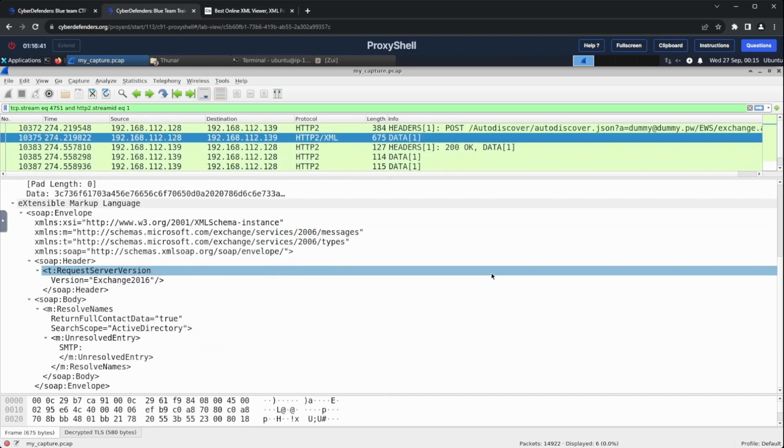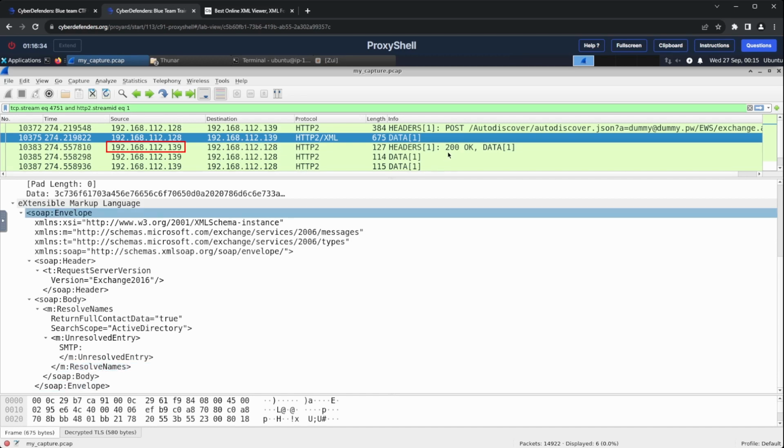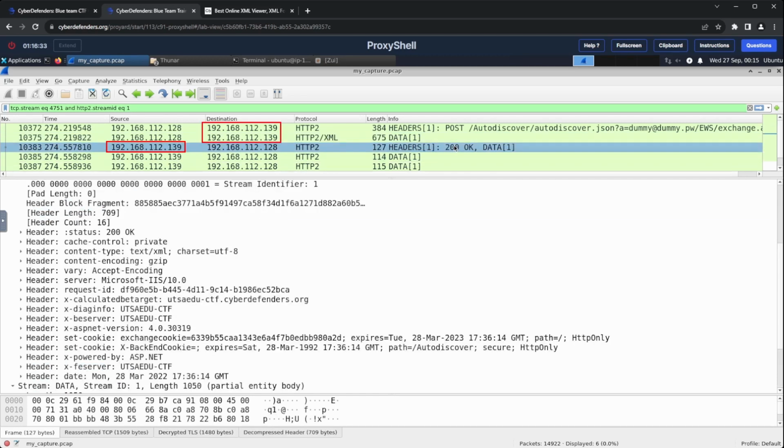Having a deeper look at the contents of the XML, we notice it uses SOAP, which is an application communication protocol. It basically tries to retrieve all the contact data of the users in the network. Then, proceeding on to the third packet in this conversation, we can see that the source IP is the destination IP of the two previous packets. This means that this packet probably contains the response to the POST request, and we can verify that by checking the data for the request, and specifically the 200 response code, which indicates a successful request.